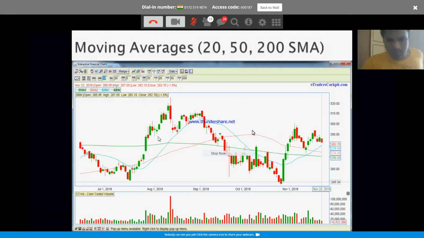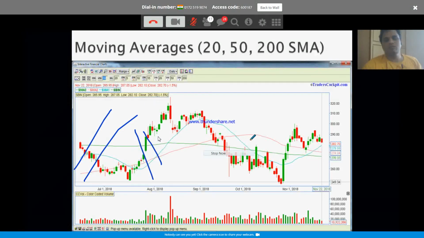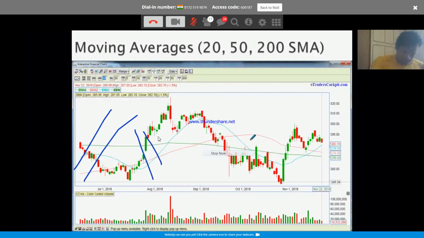Moving averages. This should have been discussed along with the trend line, right? Using the trend lines, we will gauge whether it is an uptrend or a downtrend, right? Similar to that, you can use the moving averages. Using those moving averages, you can figure out the trend.